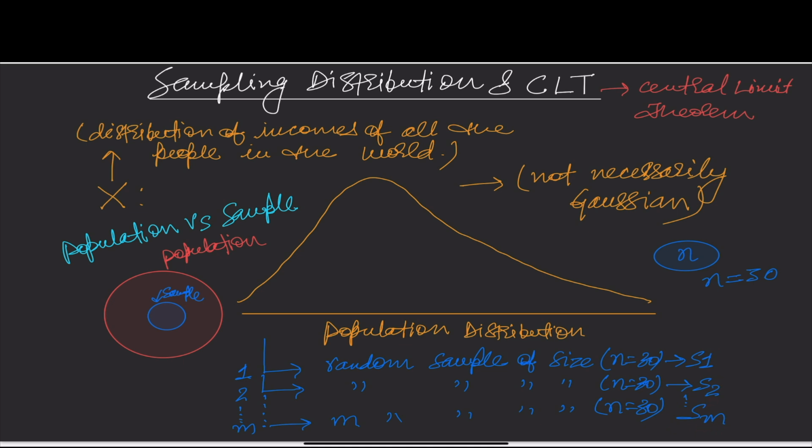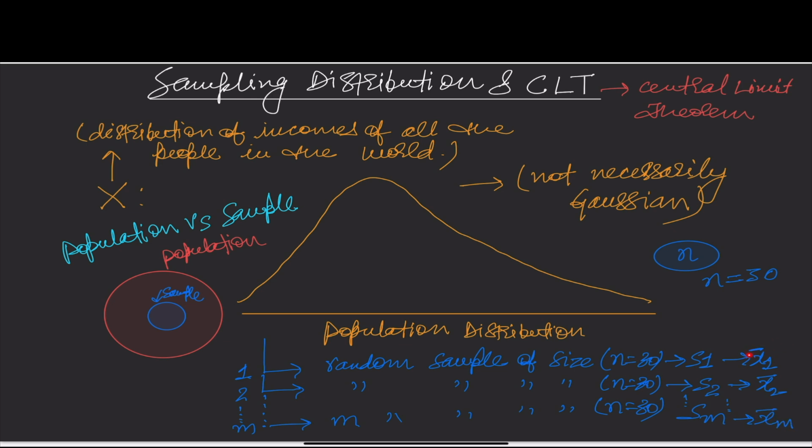So whenever I sample from the population, I get a set of S1, S2, S3, S4, and so on till Sm. Let us assume that I want to compute the mean of all these samples, from S1 to Sm. Let's suppose the mean of the first sample is x1 bar. The mean of my second sample is, let's say, x2 bar. The mean of my Sm sample is xm bar.